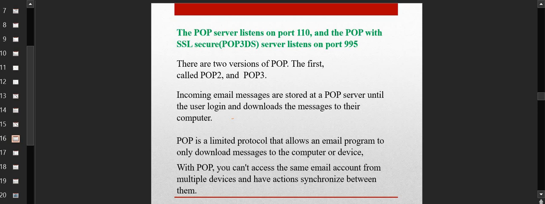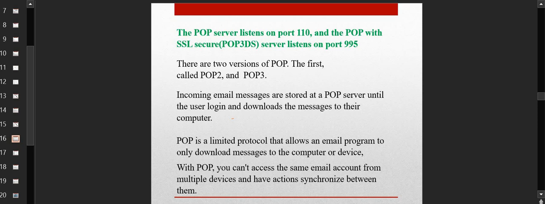messages to the computer. So if your system is not connected to the internet, you are not going to receive any new mail. So first you have to establish the connection to the internet. Once that is done, the POP protocol will actually do its task of downloading all the new mails to the